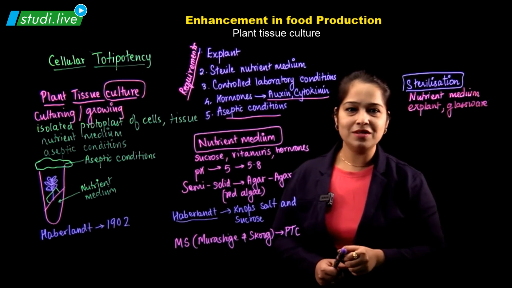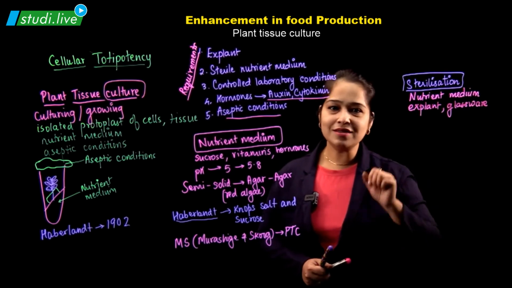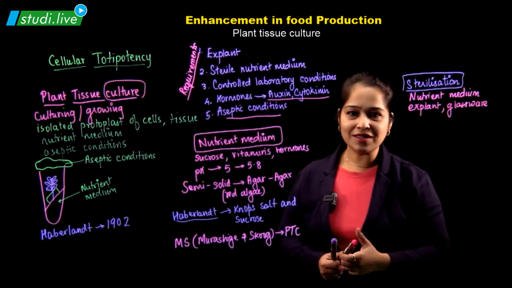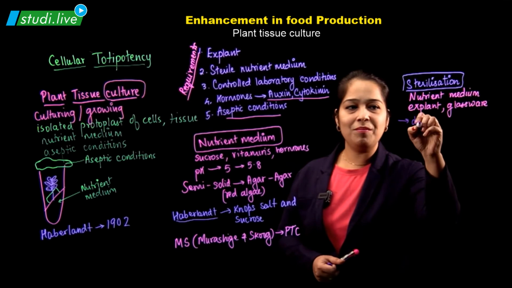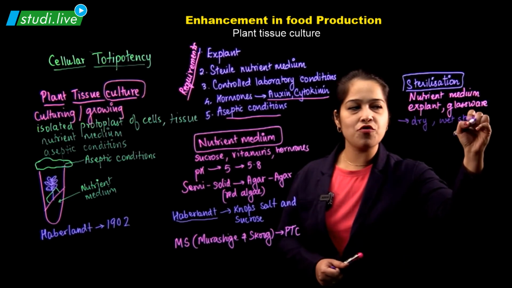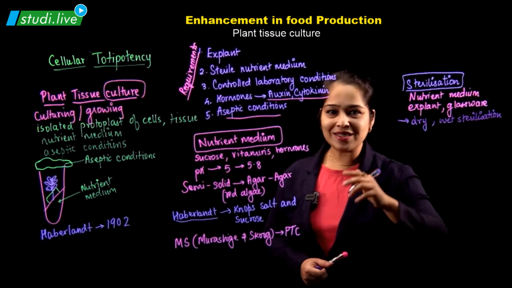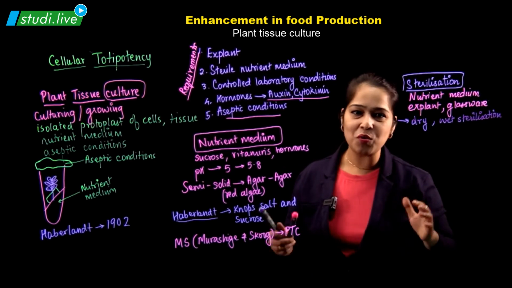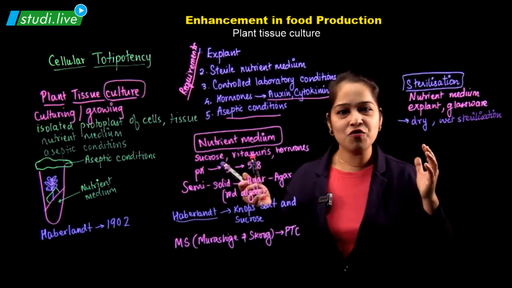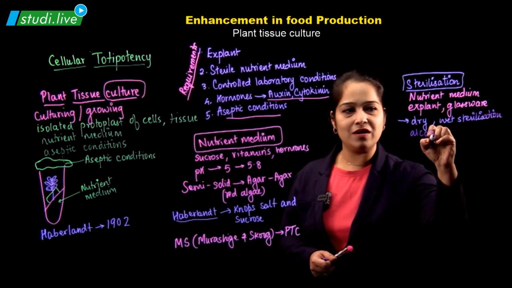The question comes, how is this sterilization performed? This sterilization can be dry sterilization or wet sterilization. Dry sterilization is done in a microwave oven. Wet sterilization is done in an instrument called an autoclave, which resembles a pressure cooker, or it can be alcohol based sterilization.